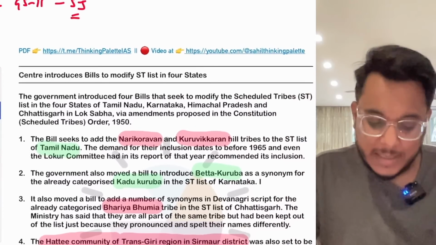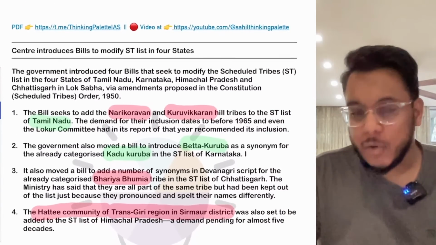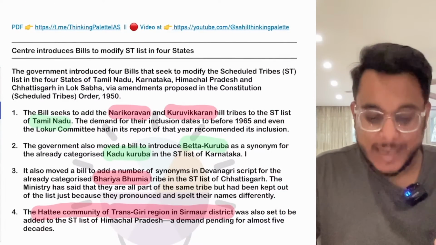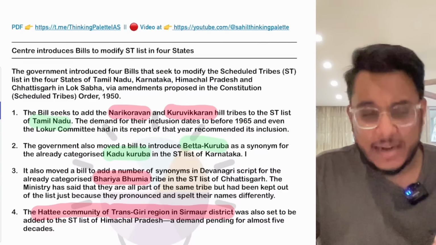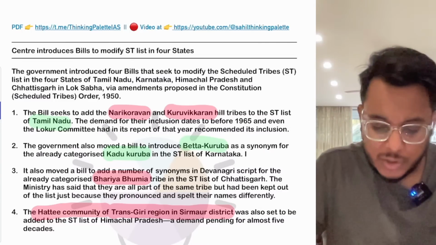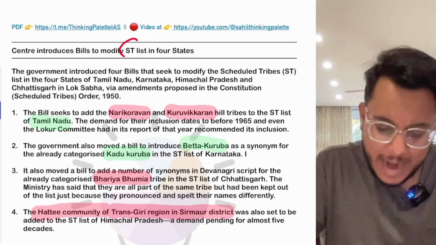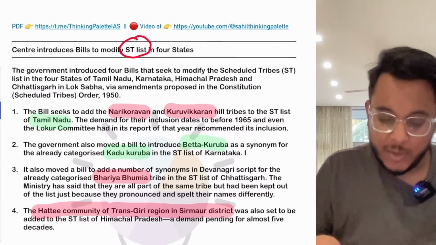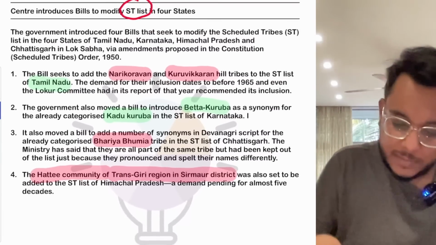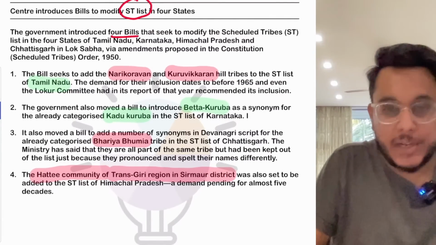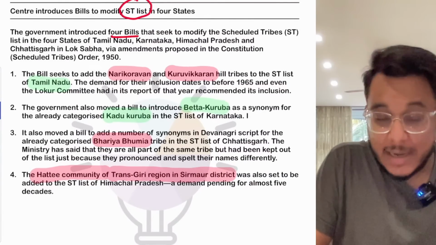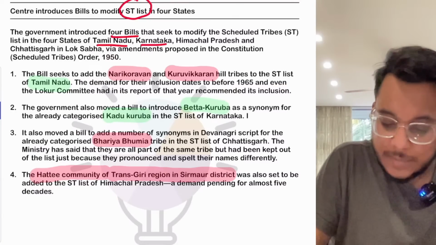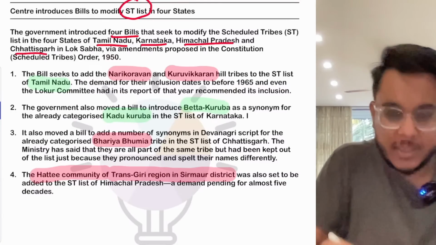Now basically what has happened right now, the Ministry of Tribal Affairs has introduced bills to add Scheduled Tribes into the list. Now see this particular thing. First of all, four bills have been introduced, and people of the Scheduled Tribes will be added in the states of Tamil Nadu, Karnataka, Himachal Pradesh, and Chhattisgarh.